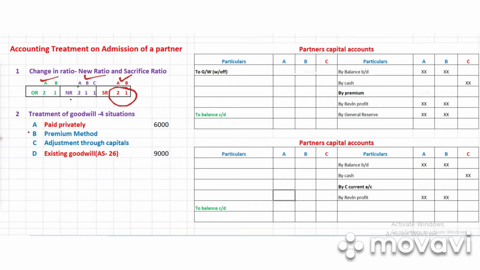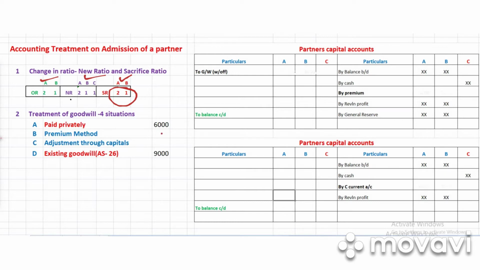Second situation, premium method, that is the goodwill brought by the partner and the same goodwill will be shown in the account. In that case, the goodwill brought by C will be called premium, and we call it premium method. So first one paid privately, second one premium method, third one adjustment through capitals.